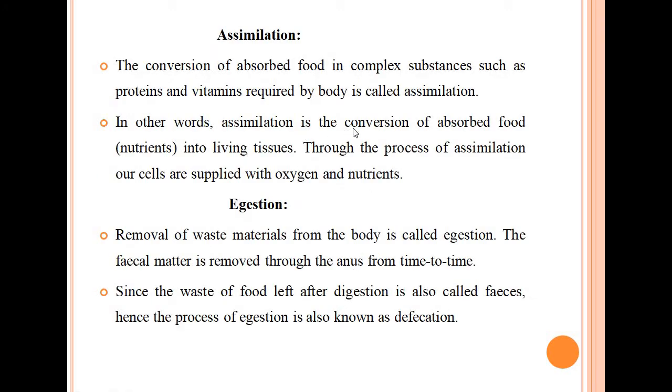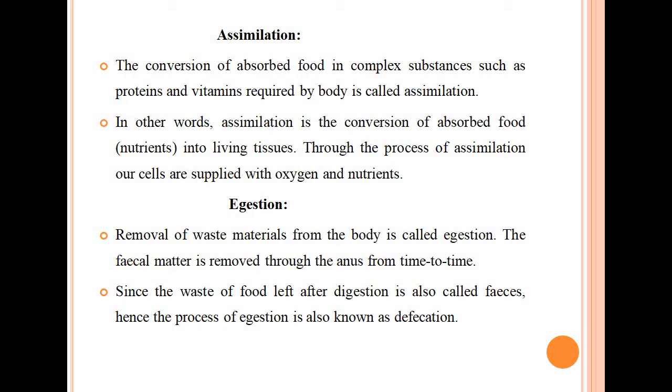Assimilation. The conversion of absorbed food into complex substances such as proteins and vitamins required by the body is called assimilation. Actually, what is assimilation? The use of simpler substances to build complex substances required by the body is called assimilation.